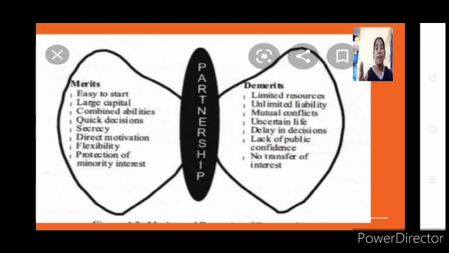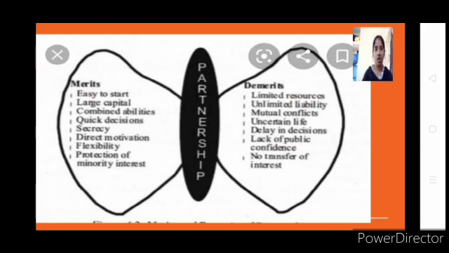Because the number of partners will be limited. It cannot be infinite. As per the Companies Act of 2013, it can be 100, and as per the Miscellaneous Act, it can be 50. So the maximum number of partners in your partnership firm, if you go with the Companies Act, will be 100. So your capital will be limited because your number of partners will be limited.